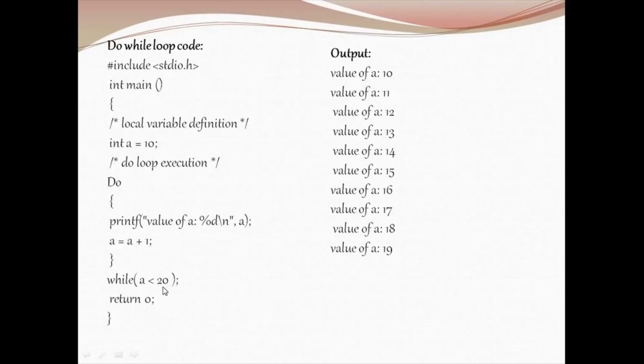This will go on until 19. 19 is printed. Now the value is going to become 20. 20 is less than 20? The condition is false. It will exit the do while loop, and now return 0, and the program exits.